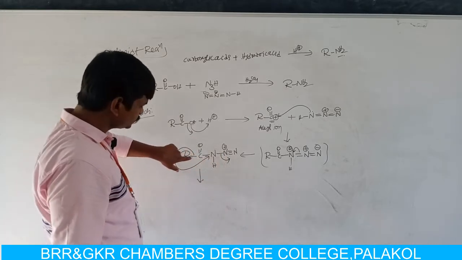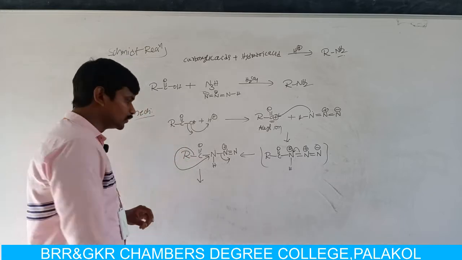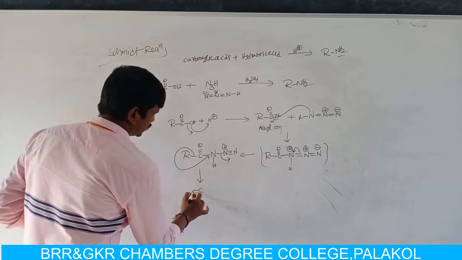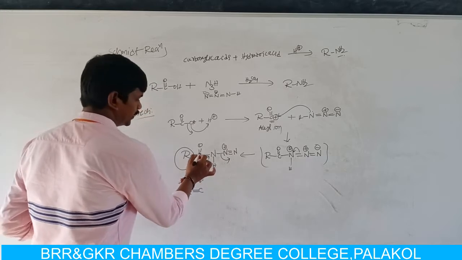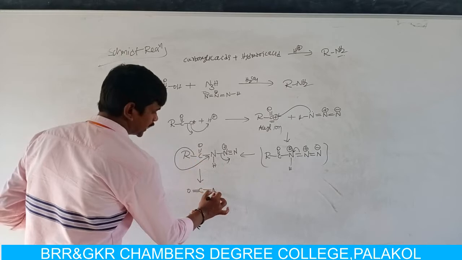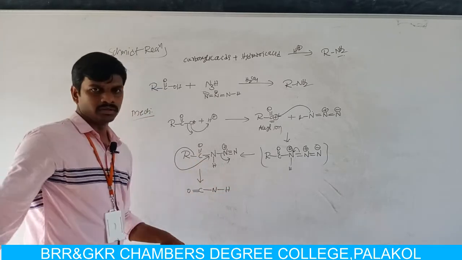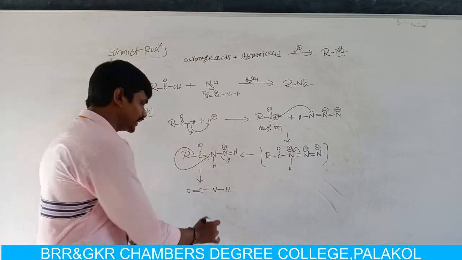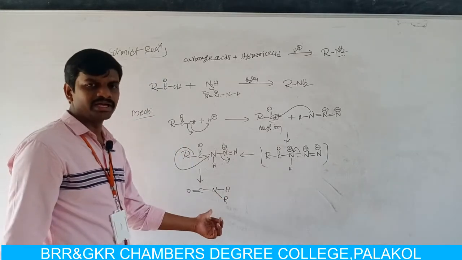Then the alkyl group present on the carbonyl group is migrated towards nitrogen. Already you have C double bonded O. This carbon is single bonded with nitrogen, and this nitrogen is attached to one hydrogen. Now this alkyl group is migrated from the carbon atom to nitrogen. Now the alkyl group is present at the nitrogen atom.